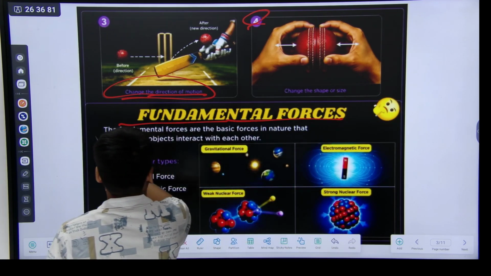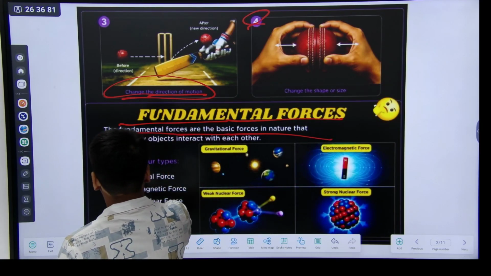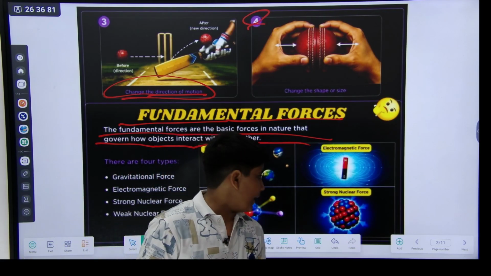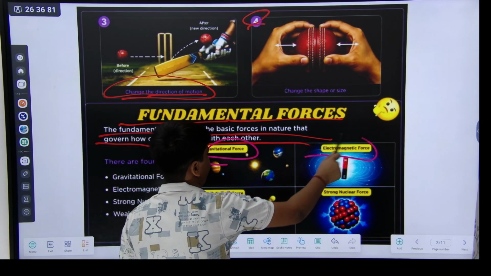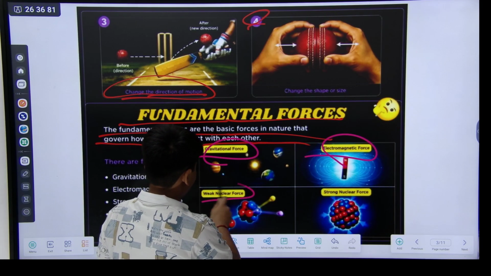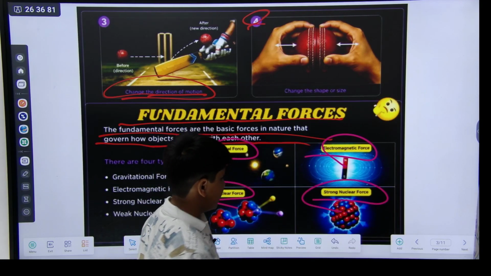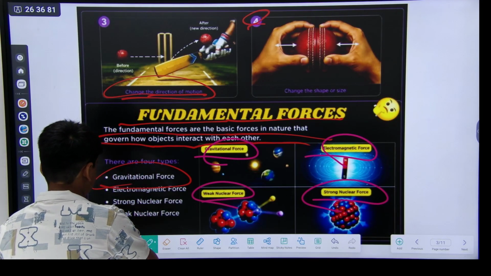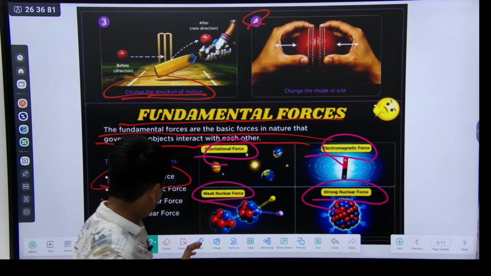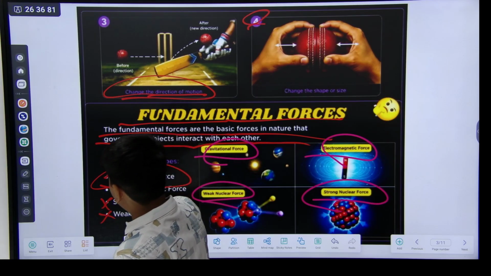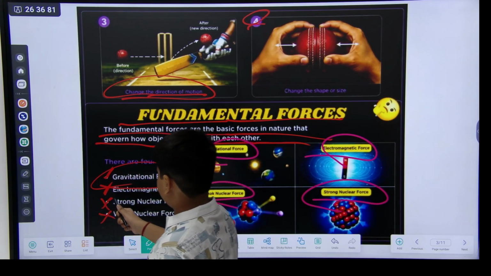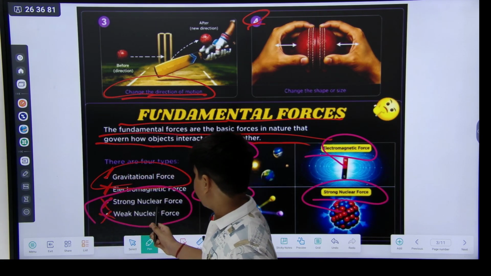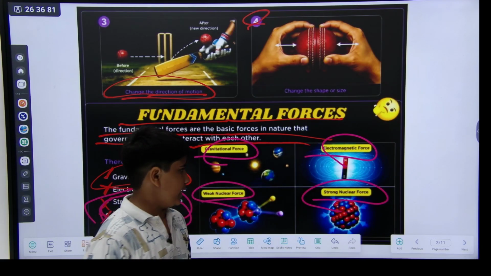Fundamental forces. The fundamental forces are the basic forces in nature that govern how objects interact with each other. There are four types of forces. First, gravitational. Second, electromagnetic force. Third, weak nuclear force, and fourth, strong nuclear force. We study only gravitational and electromagnetic force, because the other two are not in our syllabus. They are in the syllabus of 11th and 12th.